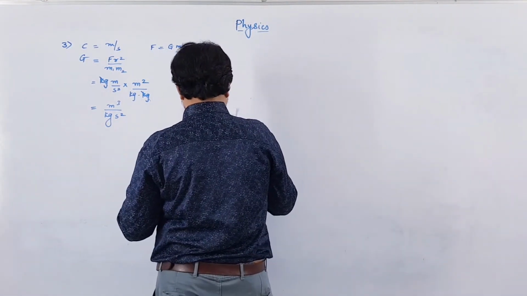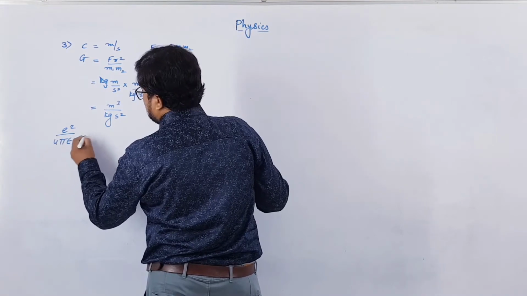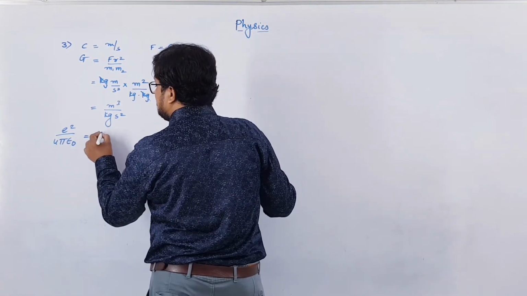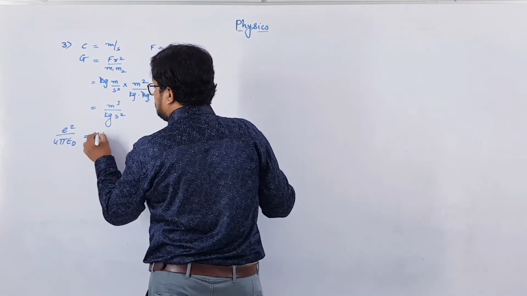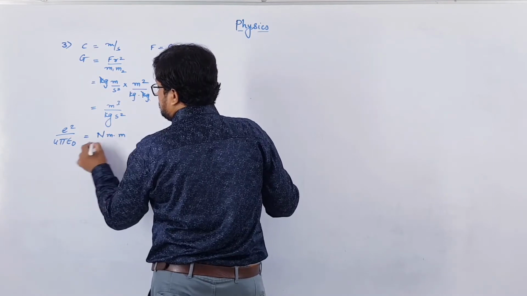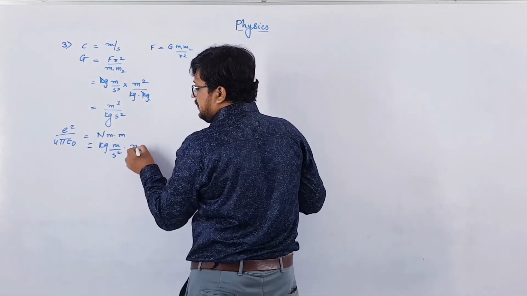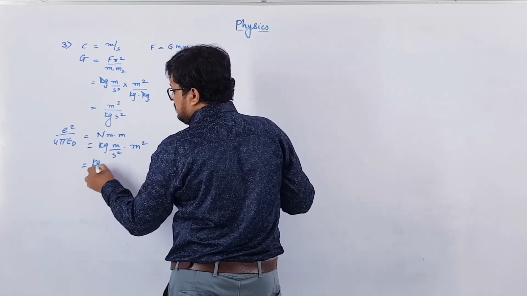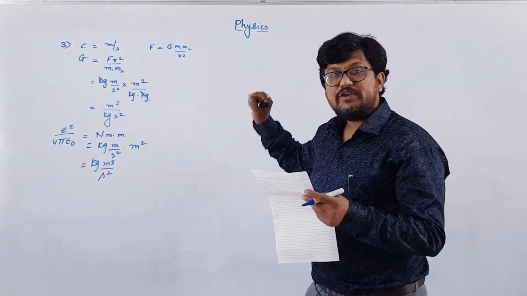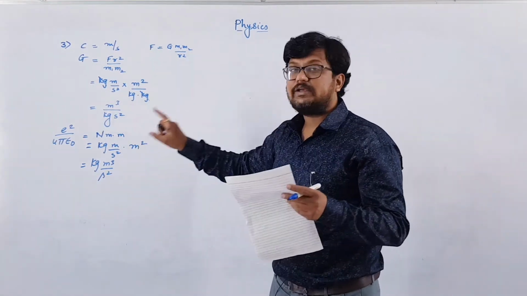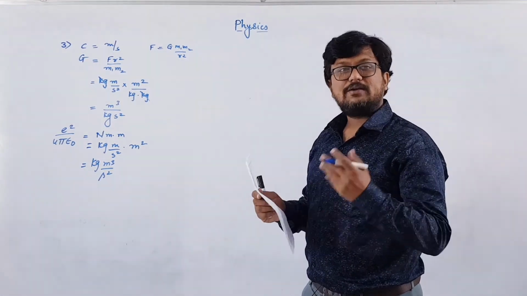Now the unit of x, that is e square over 4 pi epsilon naught, just now we have discussed that it is energy into distance. So energy is joule or Newton meter, into meter. Newton is kg meter over second square, into meter is meter square. So kg meter cube over second square. Right. Now what we can do is substitute all these values in each given option and check which option gives the unit of meter. That will be our answer.